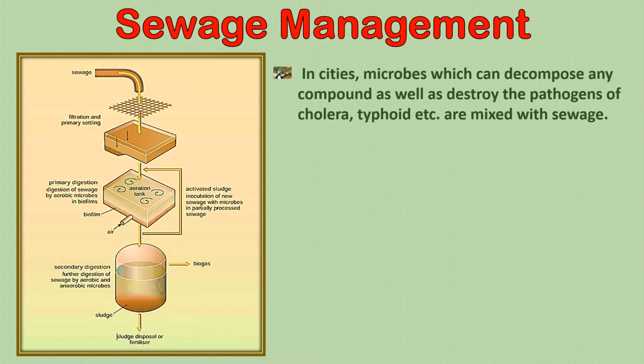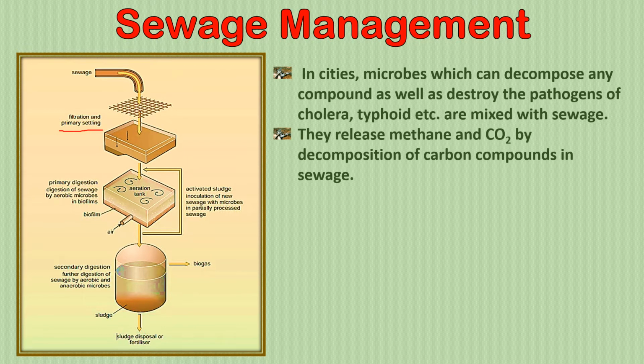So we have a bonus over here: microbes can decompose any compound, and at the same time they can destroy the germs of cholera, typhoid, etc. And these are mixed with the sewage in the primary filtration and primary settling.